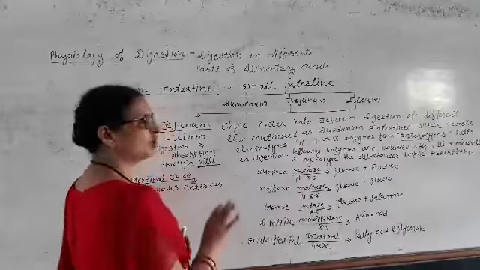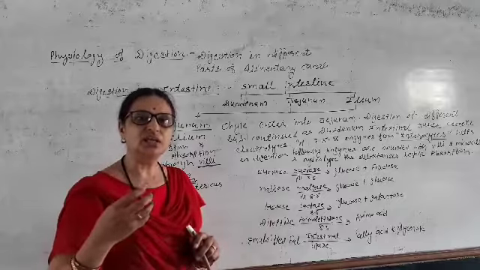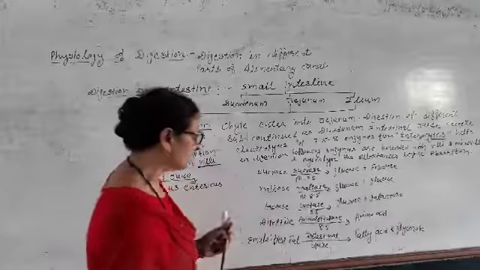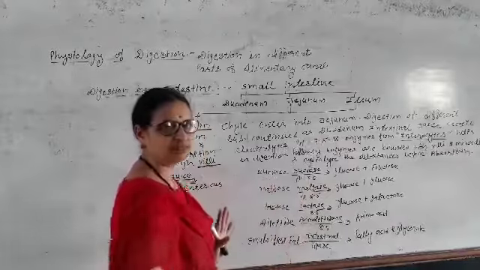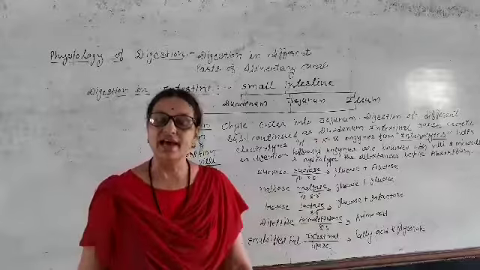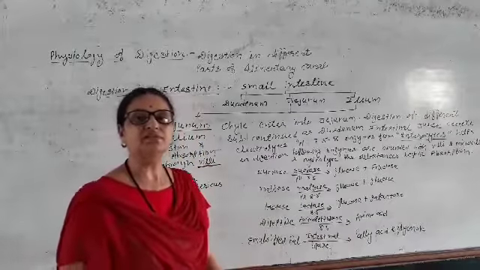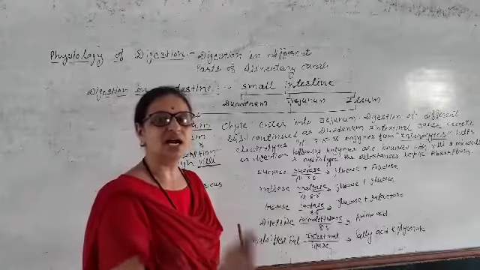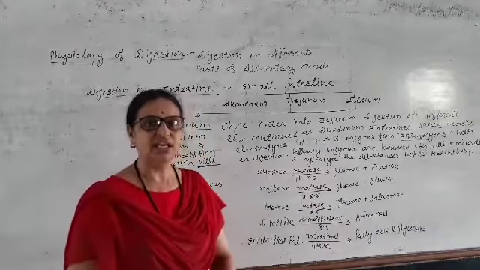The large intestine does not show any further digestion. It only absorbs water, because all the simpler substances are absorbed by the jejunum and ileum. So no such things are found in the large intestine. The large intestine absorbs only water, and undigested food goes through the colon, enters the rectum and gets stored.